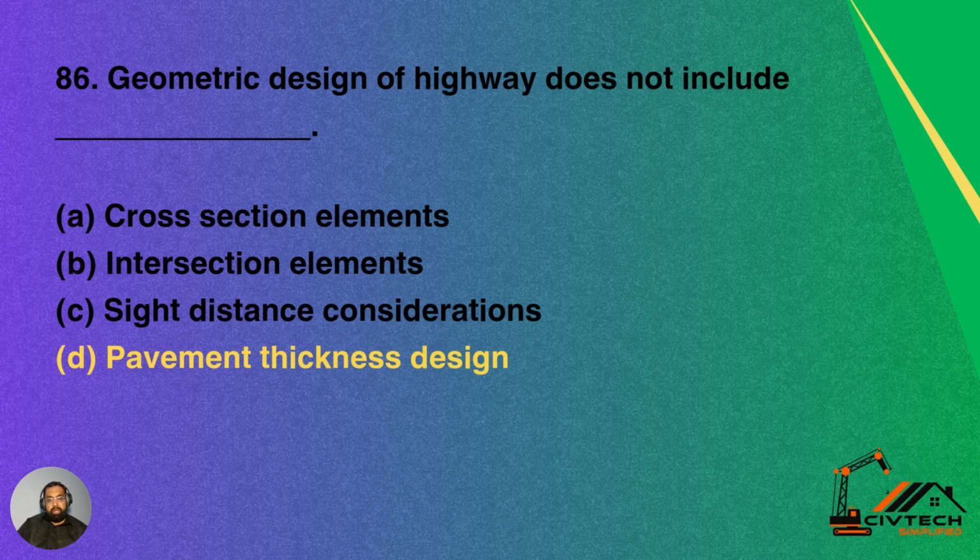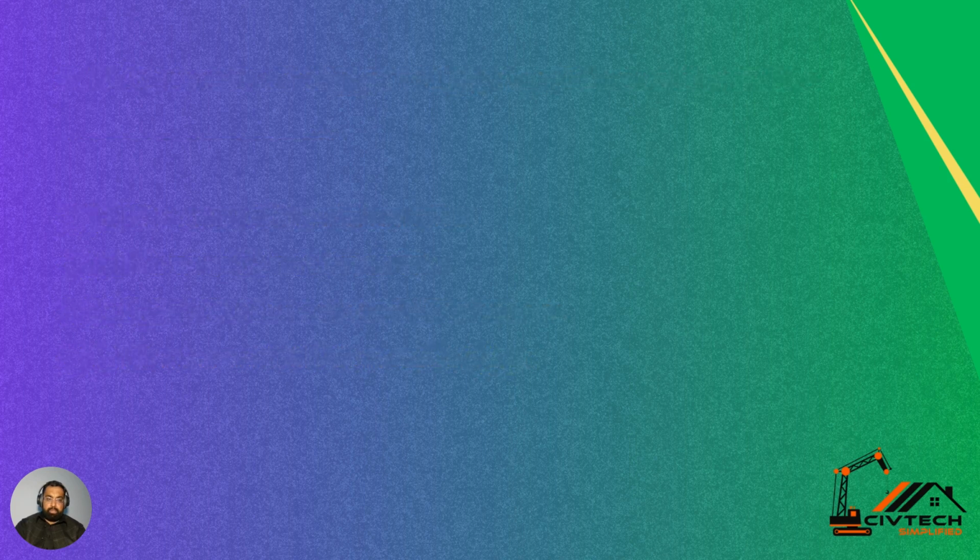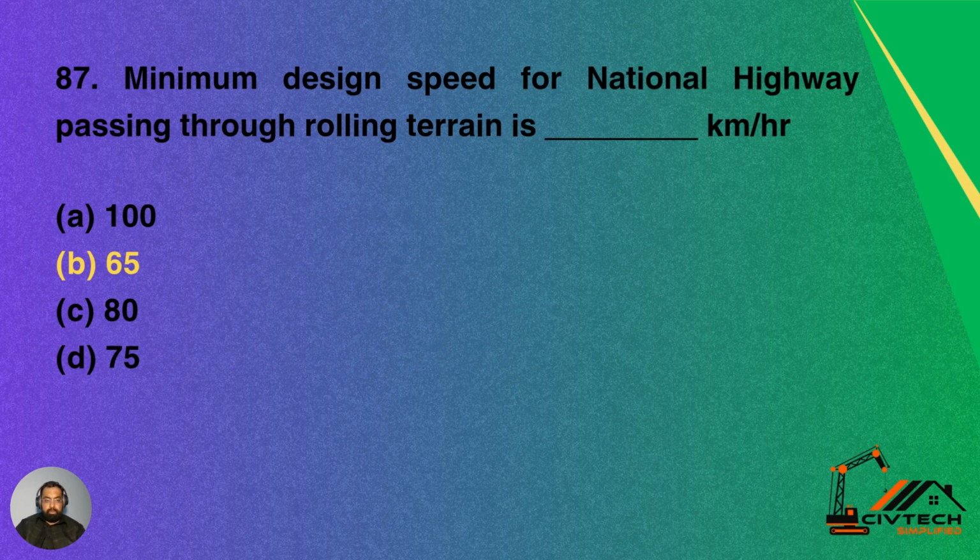Question number 86. Geometric design of highways does not include option A cross-section elements, option B intersection elements, option C sight distance considerations, option D pavement thickness design. So geometric design of highways does include cross sections, intersections and sight distance, but it does not include pavement thickness. So option D is the correct answer.